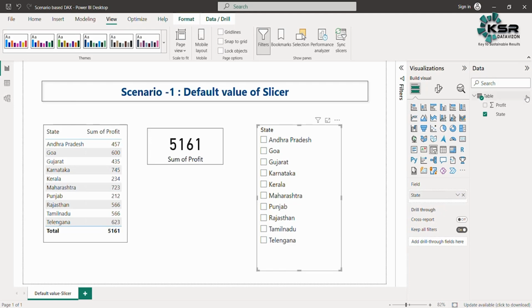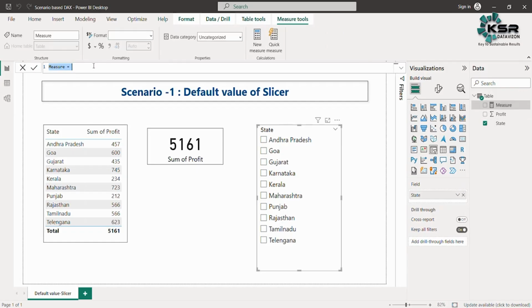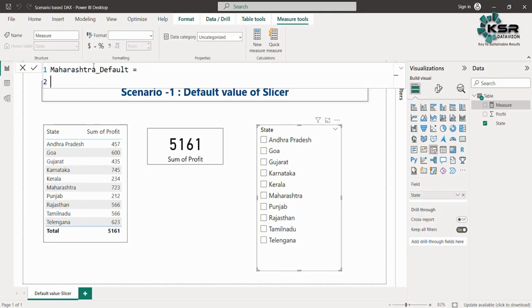For creating a measure, we will click here and select the new measure option. I'll start by writing the profit. So we are building the profit for Maharashtra. I'll write it as default, and then we will start to build the measure. First, if something is filtered, then the value should change accordingly. But if nothing is filtered, the value should show Maharashtra.